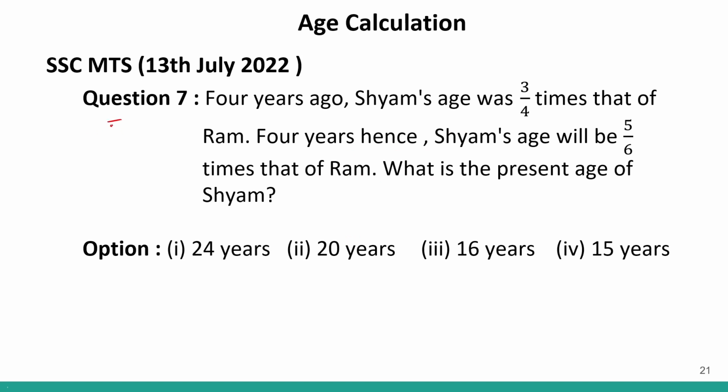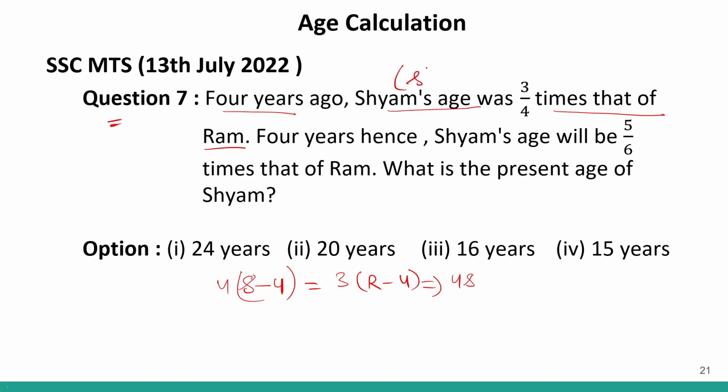Now, question number 7. 4 years ago, Shyam's age was 3/4 times that of Ram. So, Shyam minus 4 equals 3/4 times Ram minus 4. I can take this 4 over here, so it will be into 4. If I open up the brackets, it will be 4s. I am taking the small s. S is Shyam's present age and R is Ram's present age. So 4s minus 16 equals 3r minus 12. So 4s will be equal to 3r, and 16 if I take here will be positive.